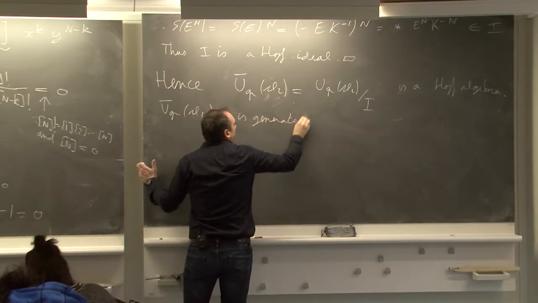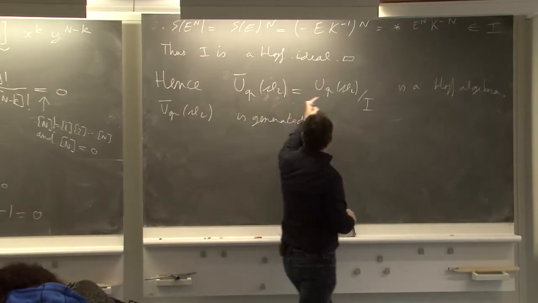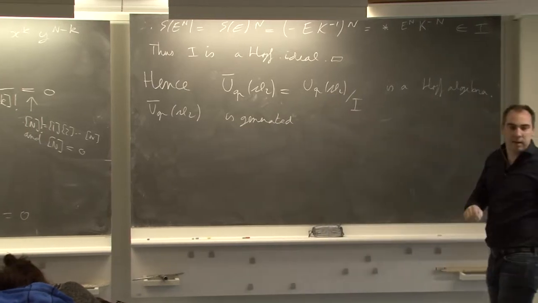generated by the image of E, F, K, K inverse.